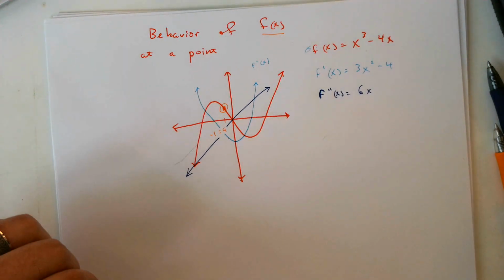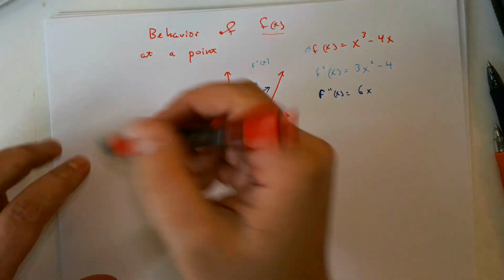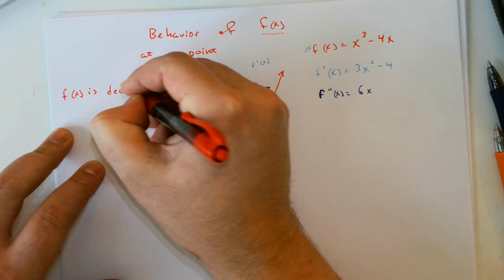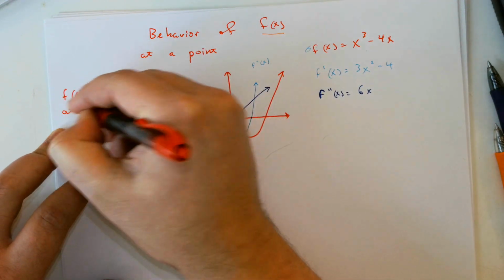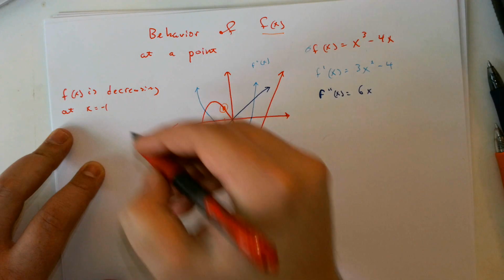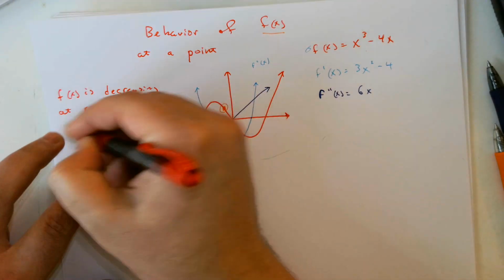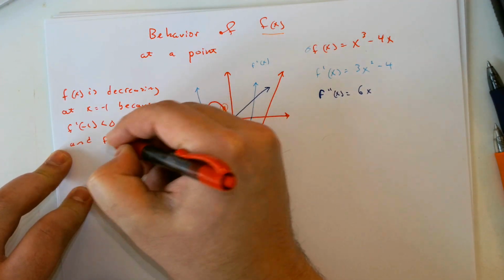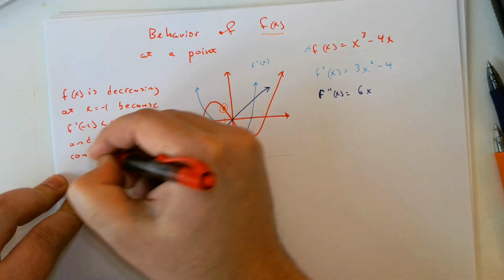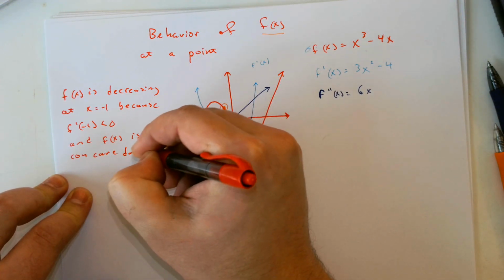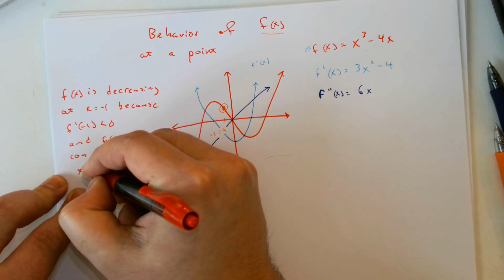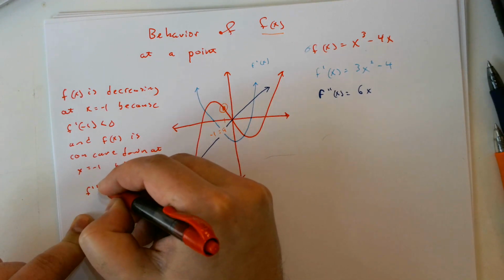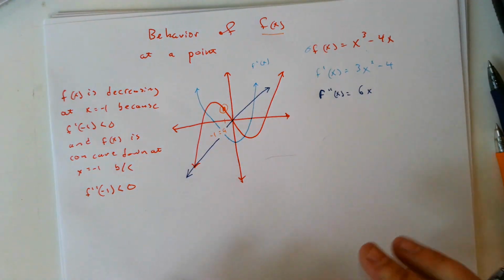Again, we would write something like this. This is the AP style. Ready? What color do I want to write this? Let's write it in red. F of x is decreasing at x equals -1 because f prime of -1 is less than 0, and f of x is concave down at x equals -1 because, I'm just going to do b/c, f double prime of -1 is less than 0. Very easy to see.